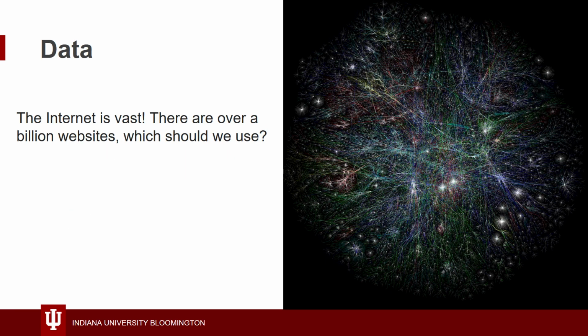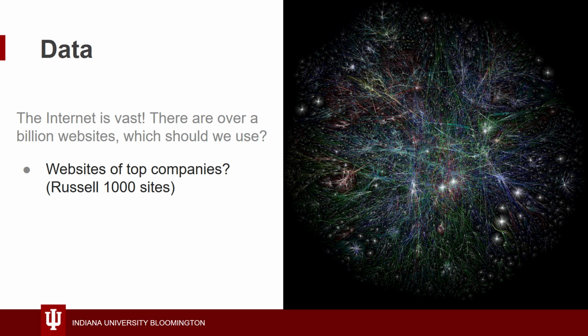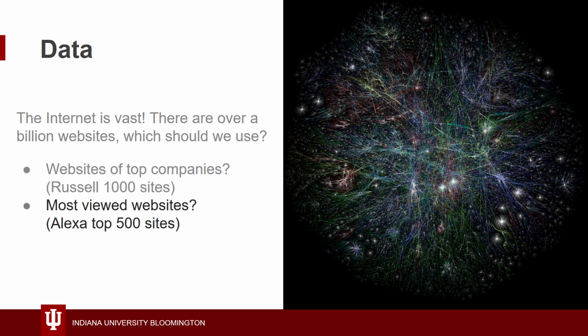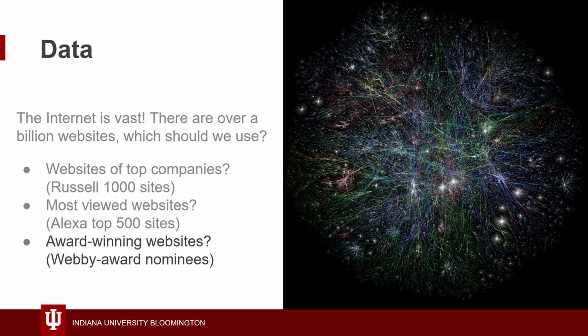So what data should we use? The internet is vast. There's always over 1 billion websites. Even a random sample, if we could construct it, might not represent the web as people see it. So instead we make use of 3 selection strategies. First, we use websites of top companies from the Russell 1000. Second, we use websites of the Alexa Top 500. Third, we use Webby Award-nominated websites. These selection strategies are not perfect. They're biased towards the English-speaking web, for example, but they let us get different snapshots of change over time.